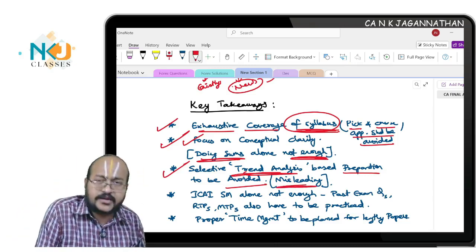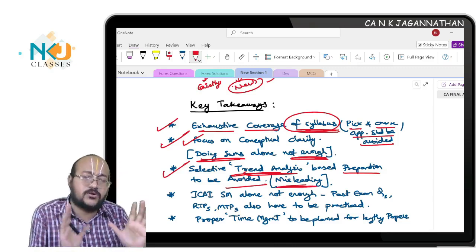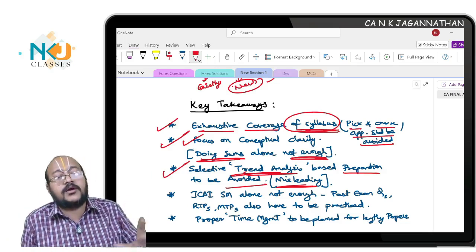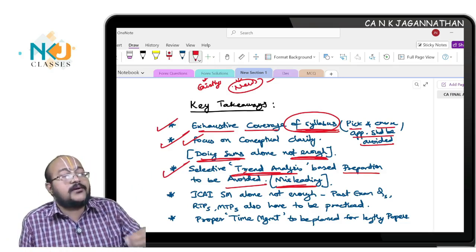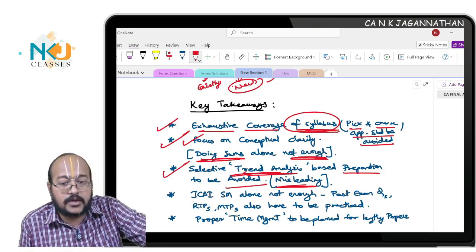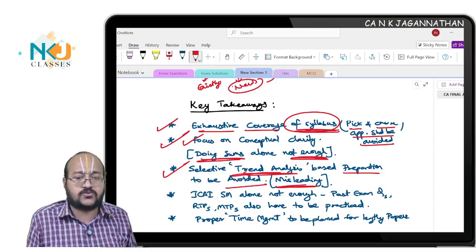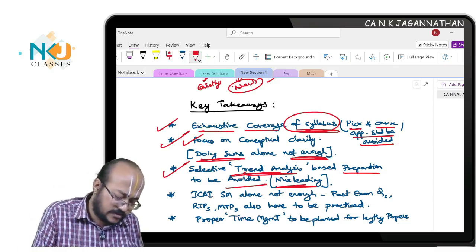Trend analysis is very misleading. The first time, you should understand everything fully and read fully to solve everything. Then if you don't have time when you are nearing the examination, at that time you can select a few topics to be left out which are too cumbersome for you. You can do that anyway, everyone does it, no issues.